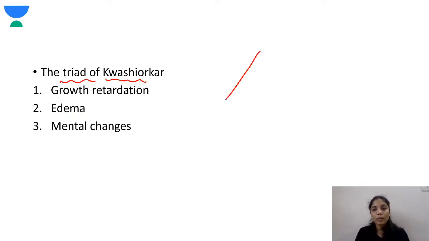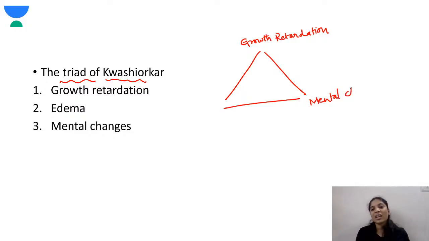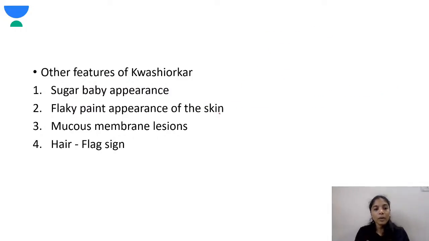Okay, so what is the triad of kwashiorkor? The triad of kwashiorkor is growth retardation, mental changes, where the children are very lethargic and apathetic, and edema. Edema is a very important feature in kwashiorkor. Okay, what are the other features? Now, as I've said, there is facial edema. It gives a sugar baby appearance.